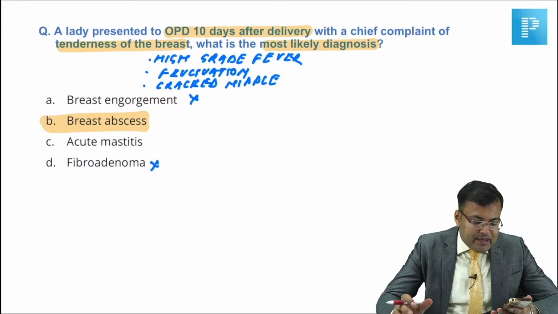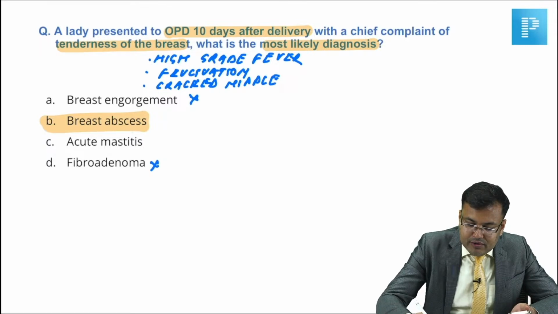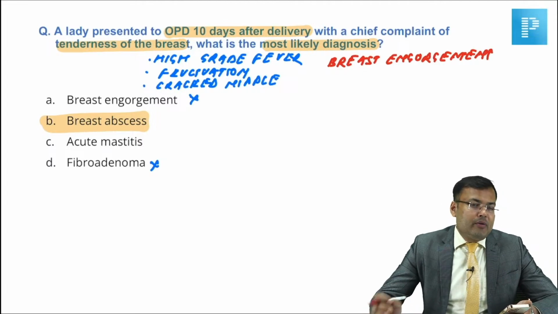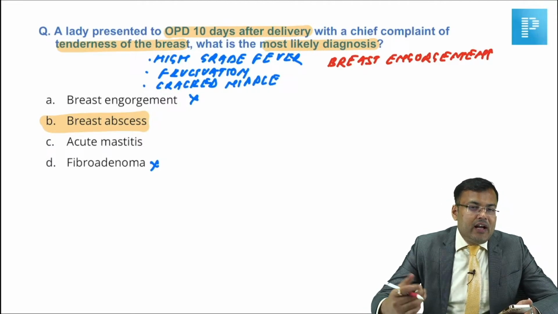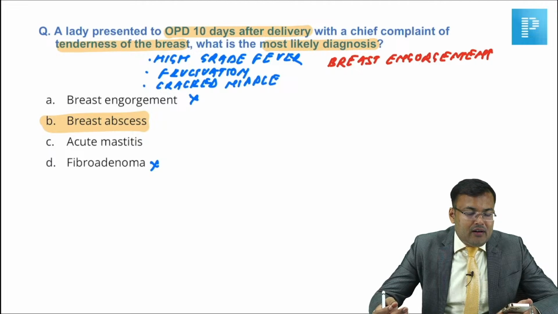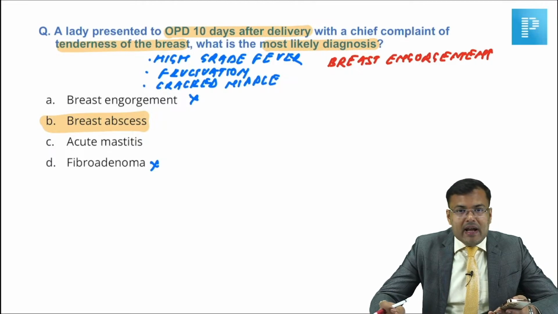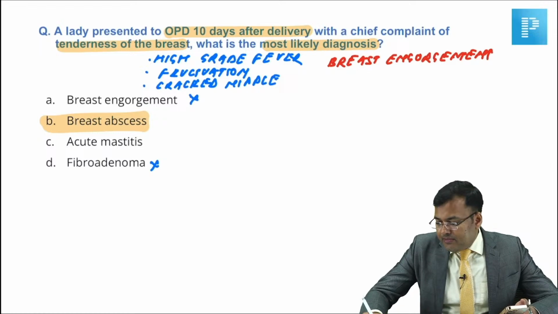Clear? So cracked nipple, engorgement of breast was there. So it's a clear cut case of breast abscess. The most common organism responsible is Staph aureus, and the drug of choice is cloxacillin or dicloxacillin for Staph aureus. So the correct answer is B.